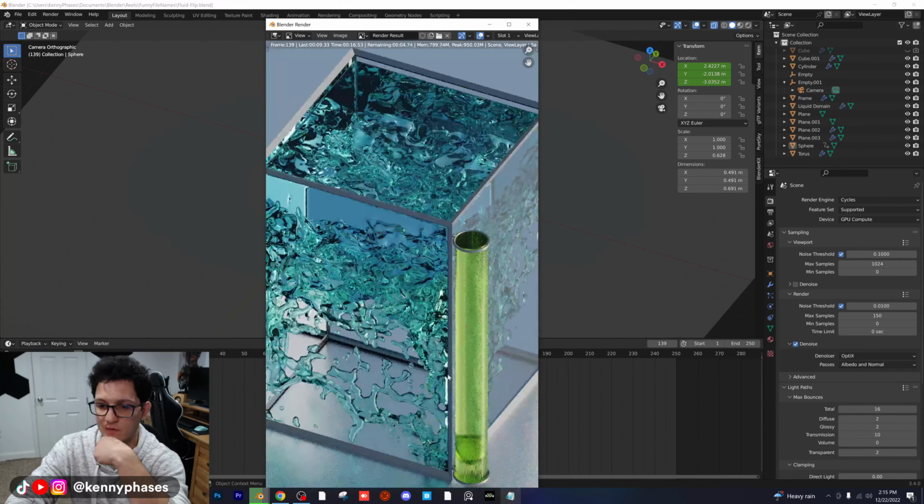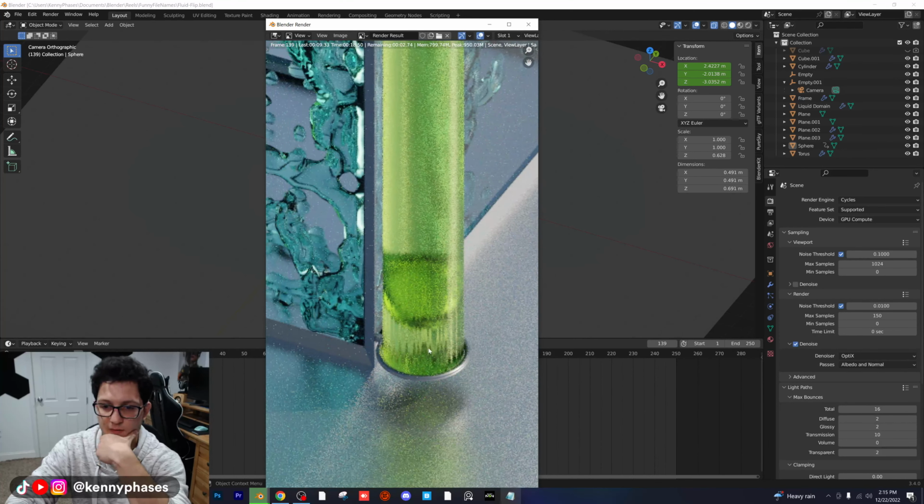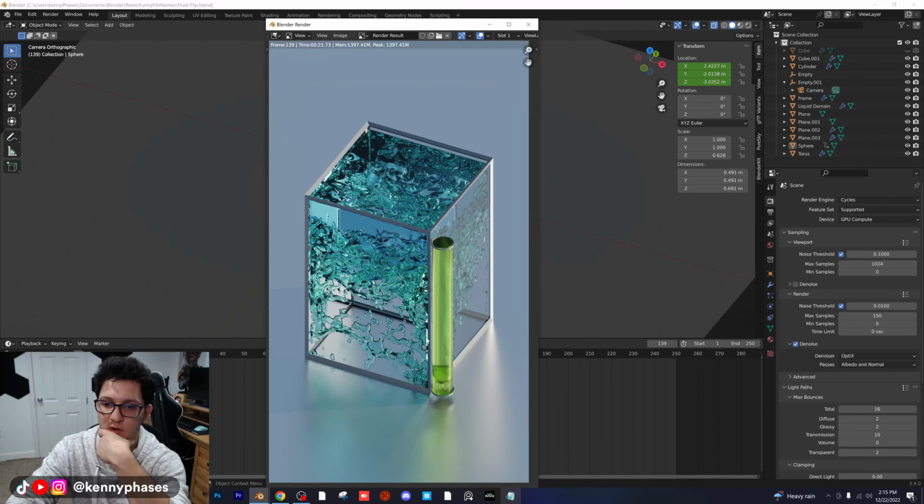Also, I think we're getting some weird artifact down here or something. I don't know if that's motion blur. I think I have motion blur disabled. All right, this is 21 seconds, and it looks pretty good for the most part. I'm pretty happy with that. I think I might adjust the area where these rings sit. Everything's looking pretty good though. I'm pretty happy with it.